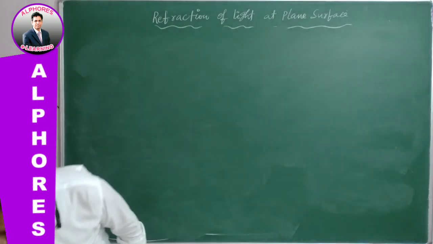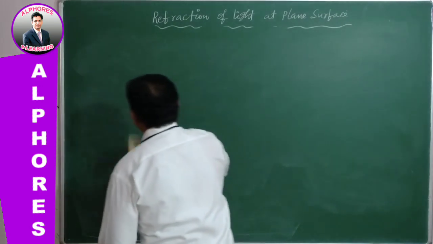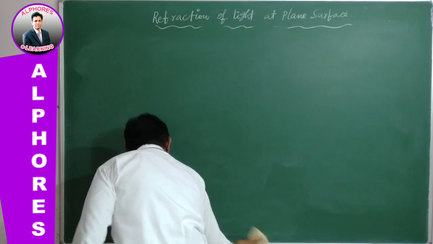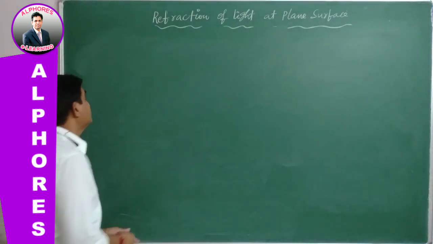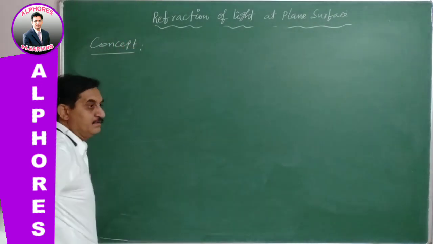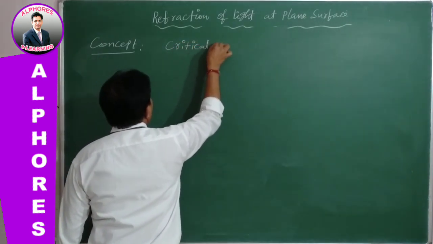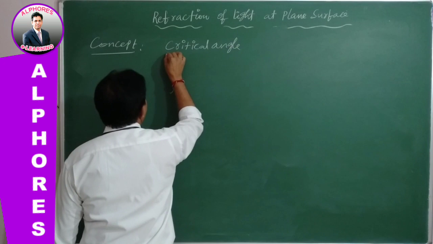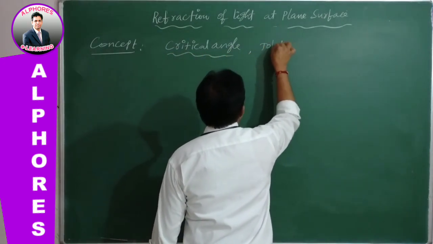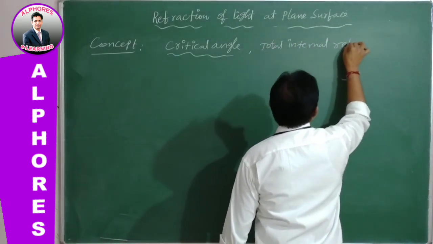The next concept is critical angle and total internal reflection.